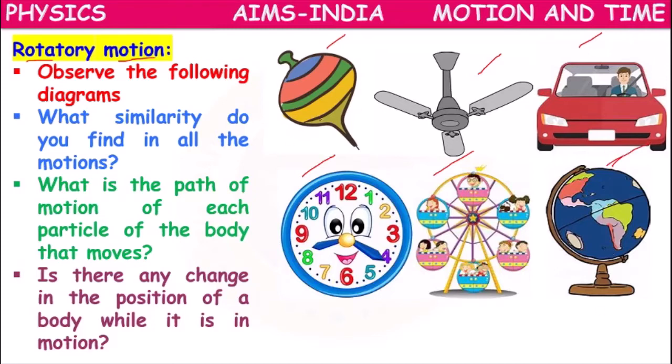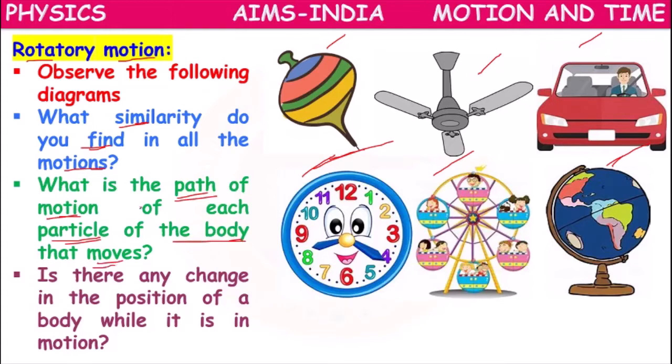If you observe these pictures, what similarity do you find in all these motions? Is there any similarity between the motions exhibited by these objects? What is the path of the motion of each particle of the body that moves?